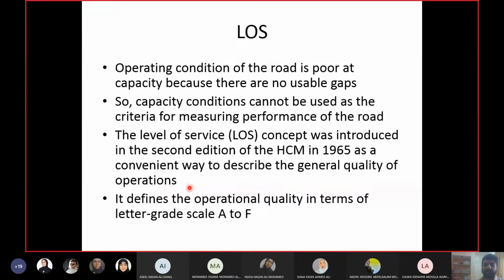The quality of operations on the highway is described in terms of levels of service, and they have a letter grade from A to F. Sounds familiar, right? A is good, F is not good, right?